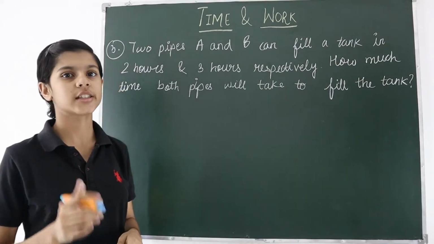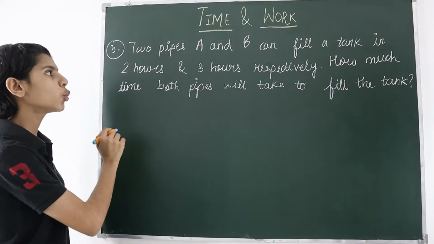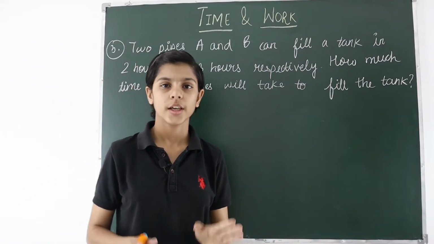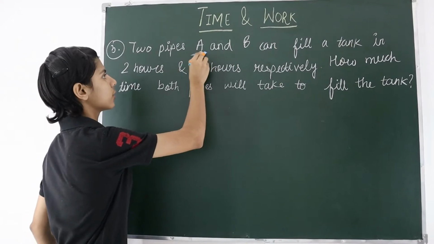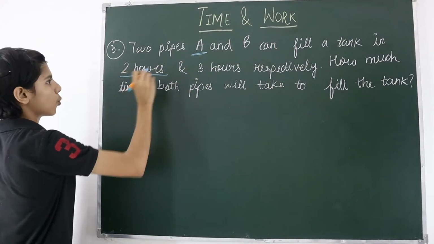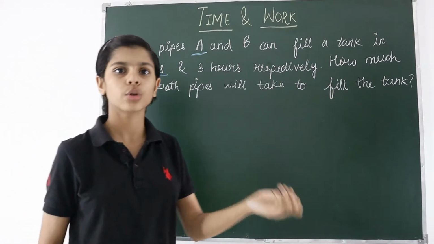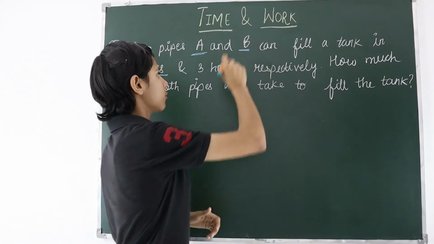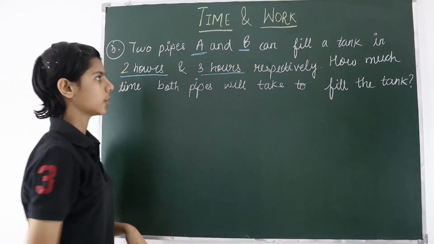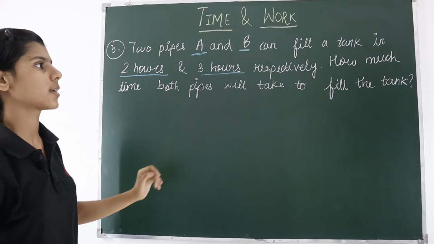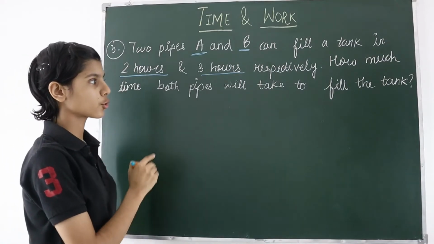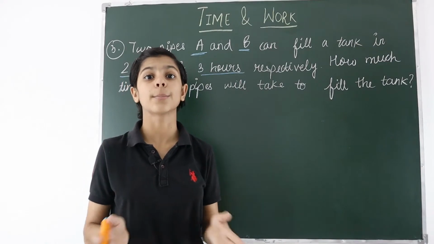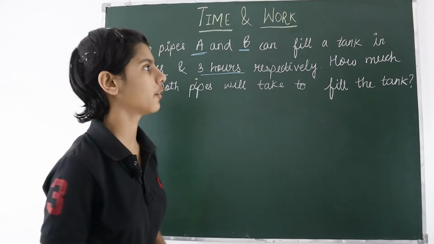So friends, here is the next question. There are two pipes A and B and they have to fill a tank. If A alone fills the tank, it will take 2 hours, and if B alone fills the tank, it will take 3 hours. Now the question is asking how much time both pipes will take to fill the tank if the tank is filled by both the pipes.